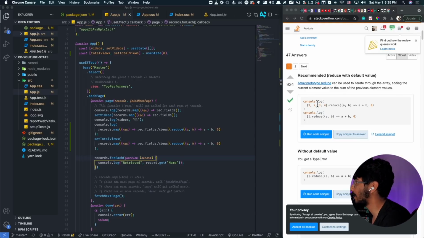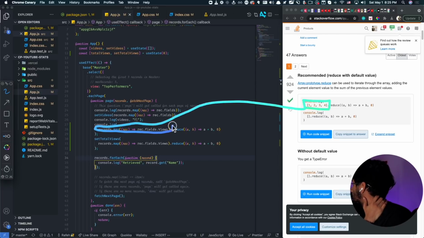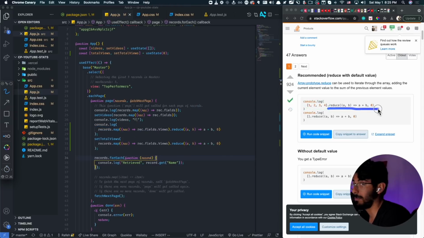This is a really good Stack Overflow answer that you guys can use too. I'm getting an array of numbers with this here, so this gives me all the views of each video. Then I'm just calling reduce like this, and that essentially gives me back the sum, the cumulative value. Boom, like there. So reduce is really cool. Big time functional programming benefits that you get from it. Okay, just thought I'd share that tip with you.